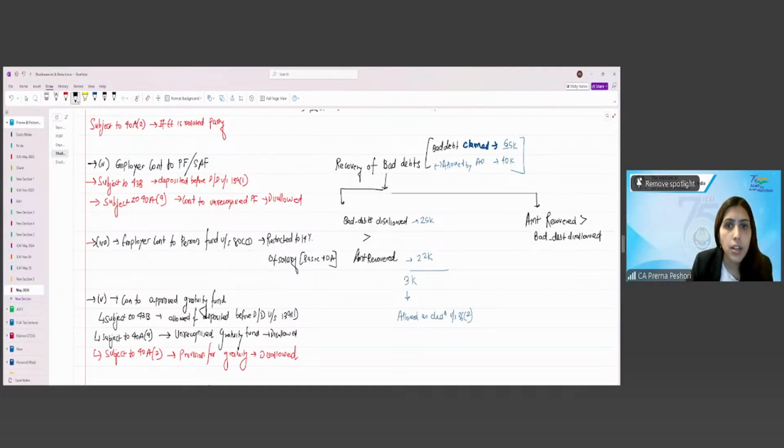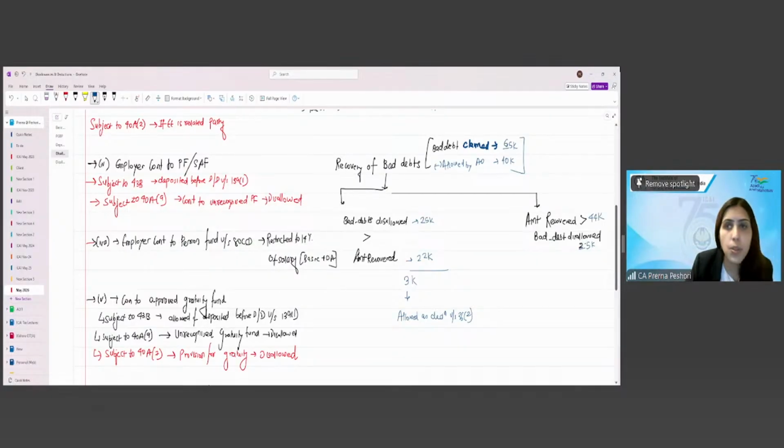So my amount recovered is greater than the bad debt disallowed. So what is my bad debt disallowed? 25,000. Let's say I have recovered 44,000.